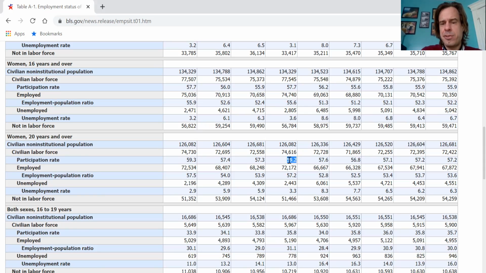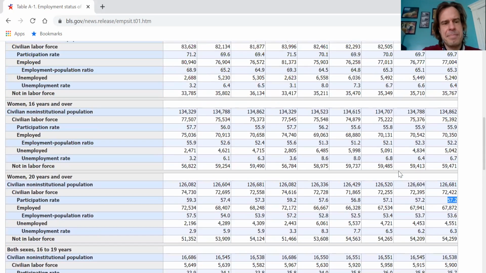And we can see that it has in fact dropped considerably from 59.2% to 57.2%. That may not seem like a lot, 2 percentage points, but we're talking about 120 million people. So that's the difference of 2.4 million people, basically. So 2.4 million women are out of the labor force, which is a big number. So that might seem like, well, the narrative kind of is playing out.